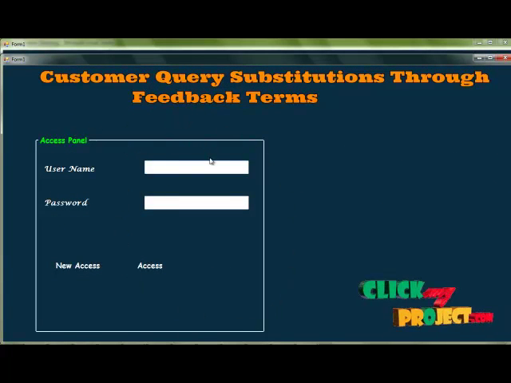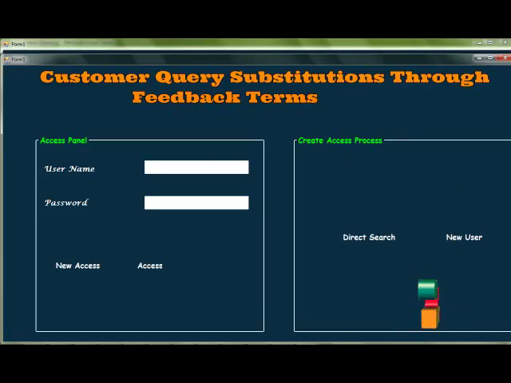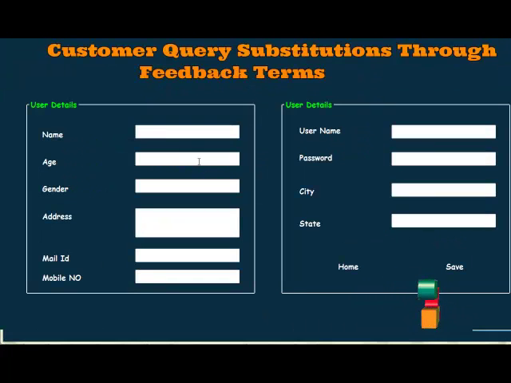In the access panel process, enter the username and password. After that, you can click the new user button. Another panel is displayed, the directors panel, and another one for creating a new user. Then click the create new user button. This is where the user details are entered.